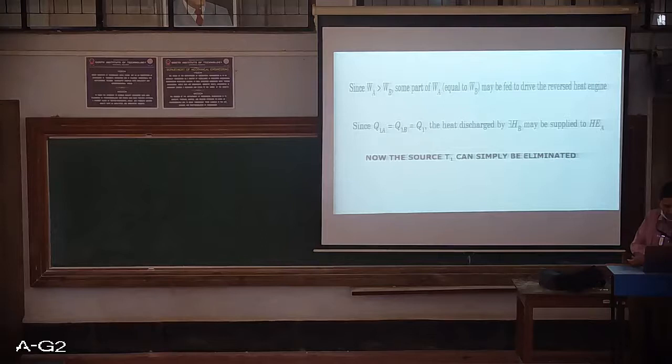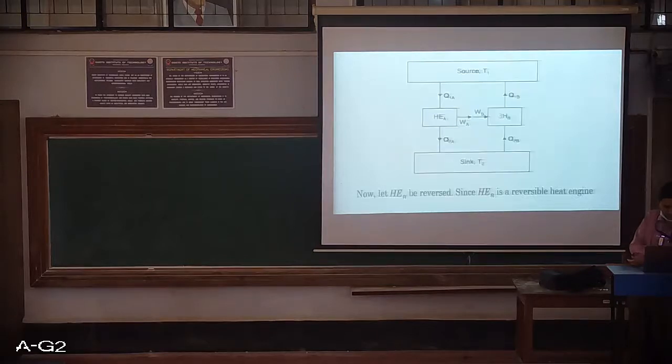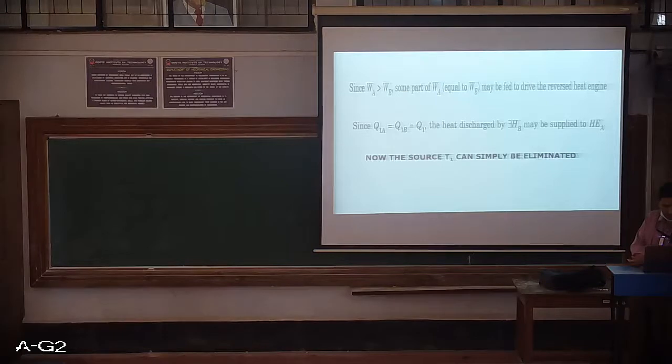So you can see here, this WA is greater than WB. The part of WA which is equal to WB will be supplied to this reversed heat engine. Why? Because when this heat engine is reversed, it becomes a power absorbing machine. Now I am supplying work to run this reversed heat engine.